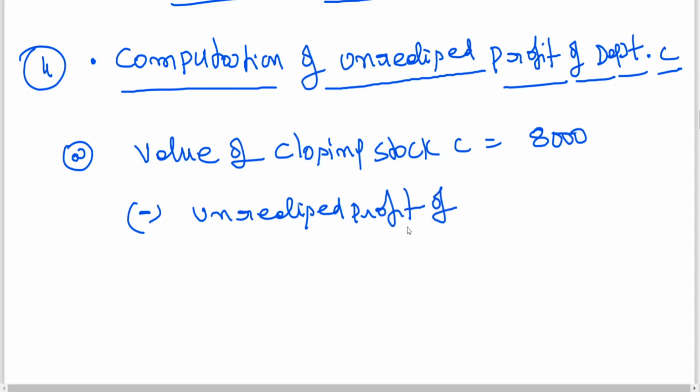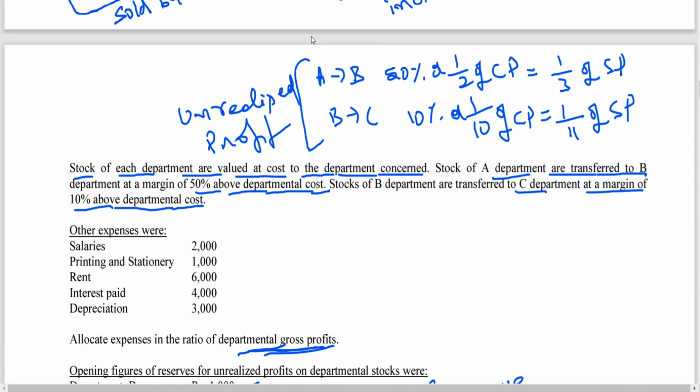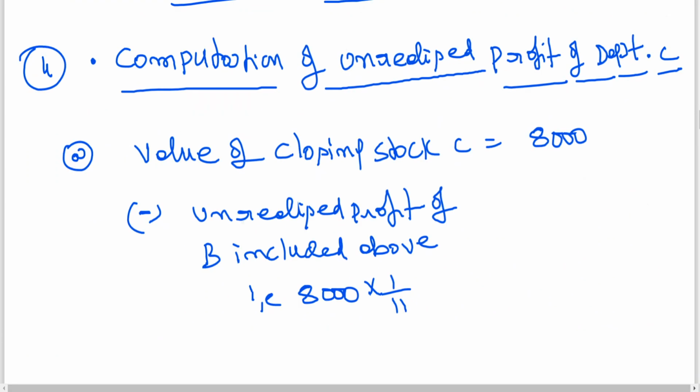Unrealized profit of B included above. That is 8,000 into 1 by 11. Am I right? 1 by 11, how 1 by 11, sir? I have already told you. For B's percentage, I have already explained here: 1 by 10th of CP is equal to 1 by 11th of SP. So then what happened? 8,000 into 1 by 11,